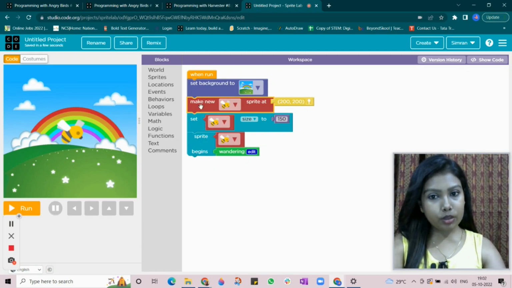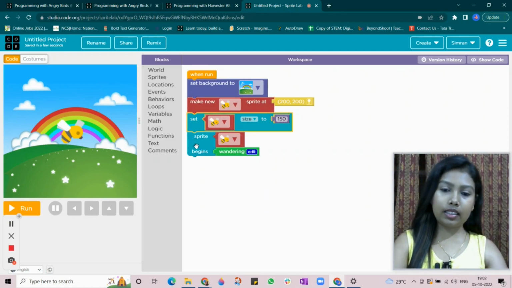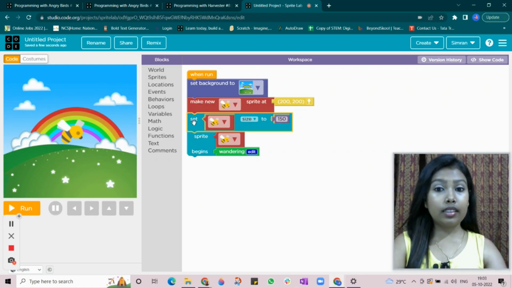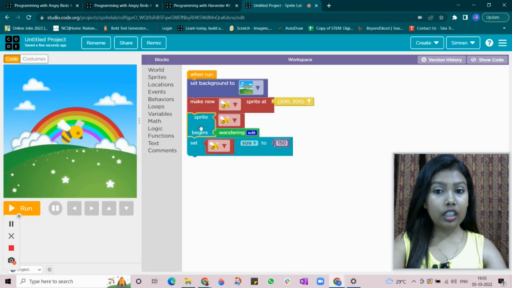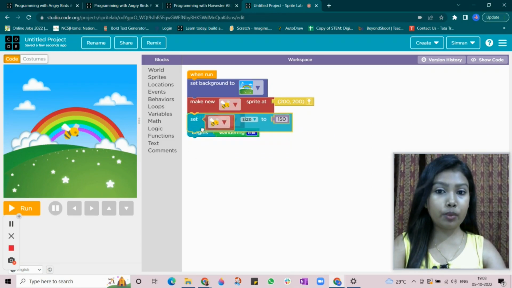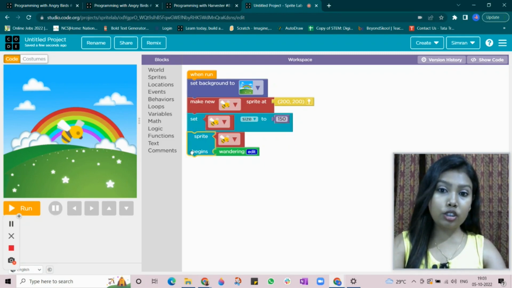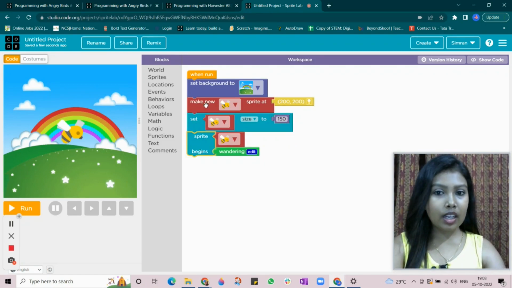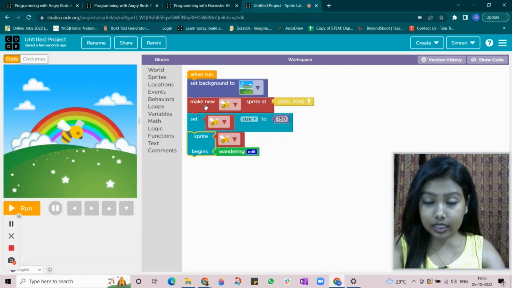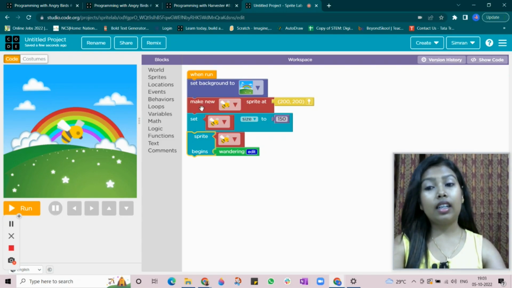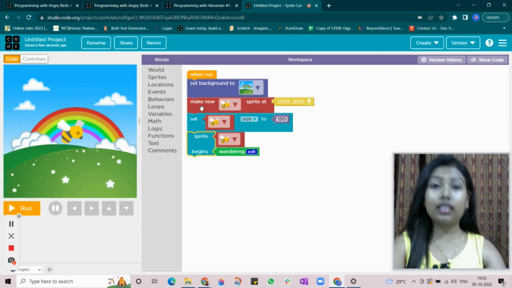Make new sprite, then set the size, then give the behavior. These both are flexible. You see, you make the size first or you make the behavior first, both are working. So these two commands are flexible, but in terms of making the sprite first and then giving actions second, it is fixed.